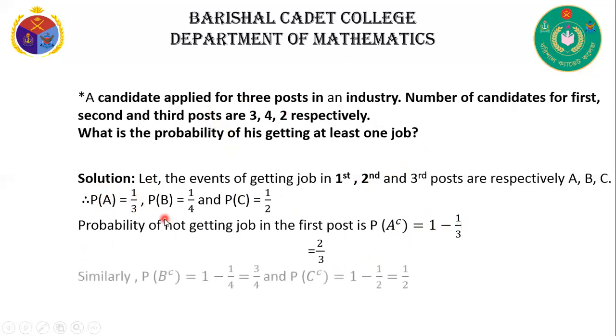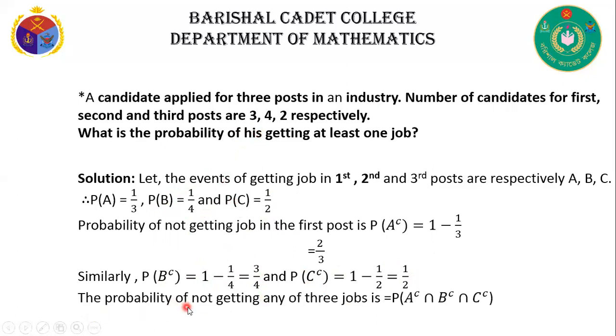In the same way, we can write P of B complement. That means not getting a job in the second post is 1 minus 1 by 4. P of B complement is equal to 3 by 4. In the same way, we can write P of C complement is equal to 1 minus half, that means half.